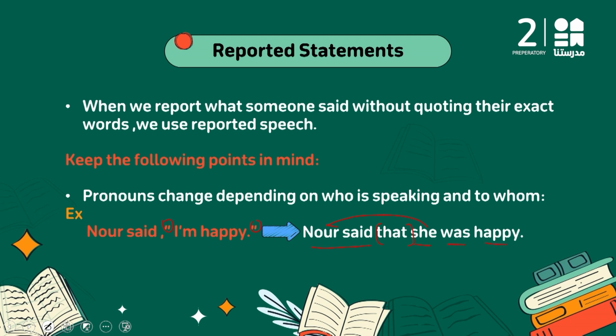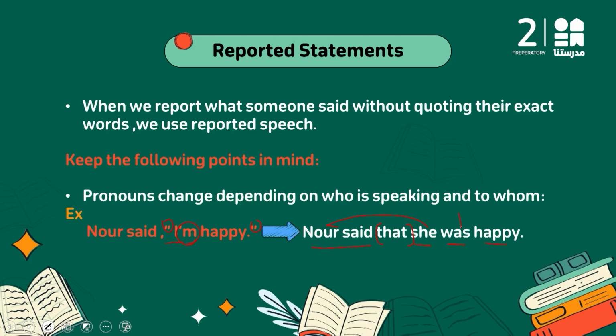What is the difference between both sentences? I changed I into she, and this is the pronoun we have just talked about. And I have the verb to be here, which is am, and I changed it to the past. And this is number 2. What is the second change I need? Let's read. We change the present tenses into past.